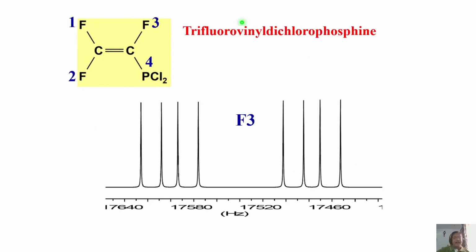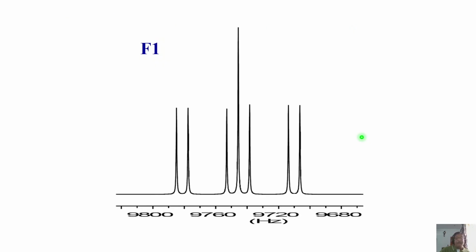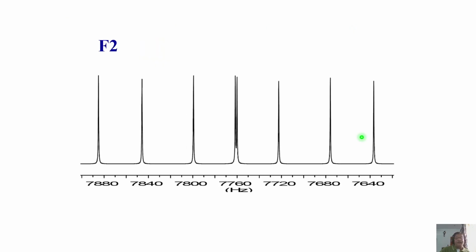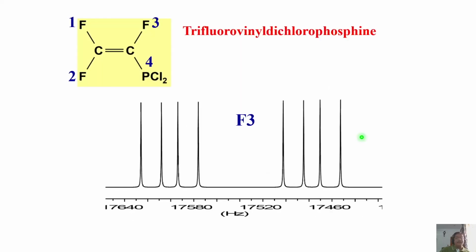So this is the example of a case where all the three protons are present, all the fluorines are present, and proton phosphorus is also there. This is heteronuclear AMPX. Phosphorus is coupled to three fluorines, all of them are not equivalent. Now this is the F3 part of the spectrum, or fluorine 3, fluorine 1, fluorine 2. Phosphorus I have to record in the phosphorus channel, I have not got the spectrum.